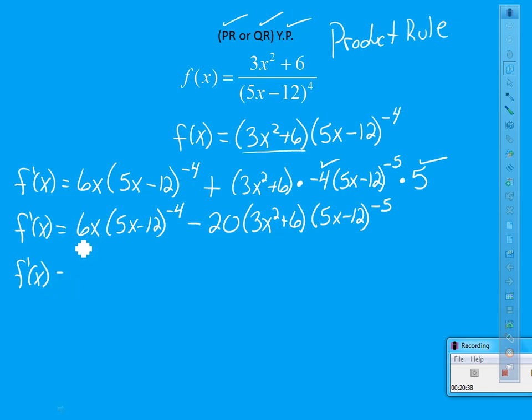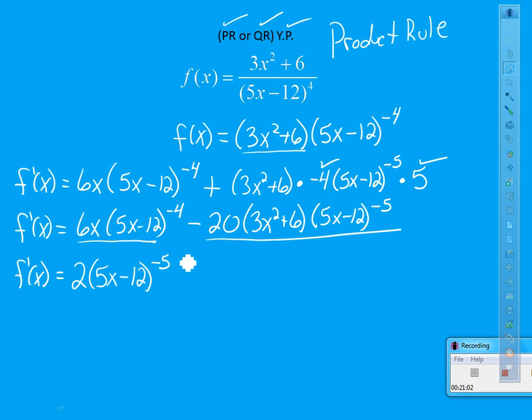So compare this term with this term. If I look at the 6x and the 20, all that they have in common is a 2. If I look at the 5x minus 12 to the negative 4 and also to the negative 5, we're going to factor out the one that's smallest. So there's what I'm factoring out: 2 times the quantity 5x minus 12 to the negative fifth.